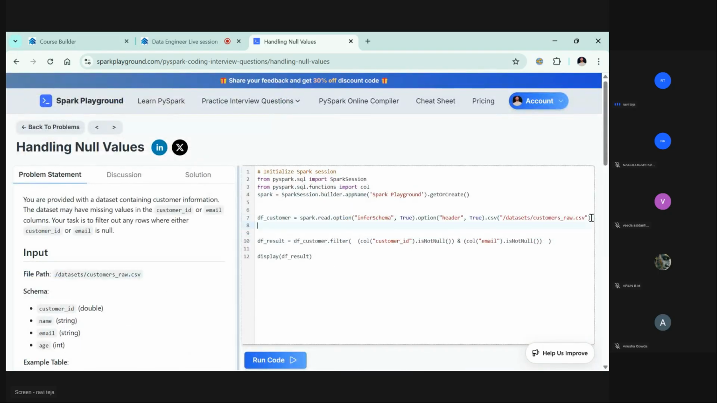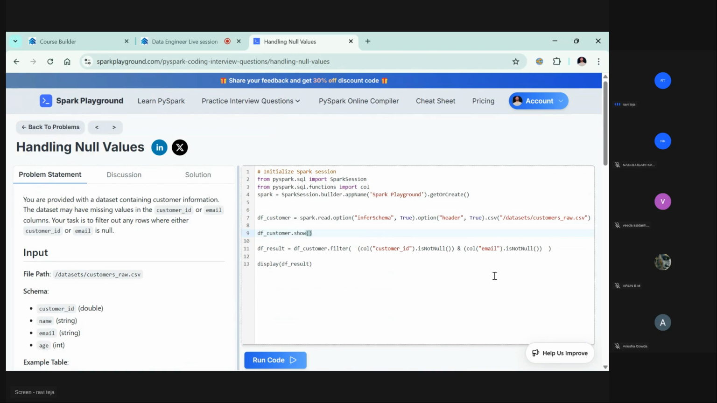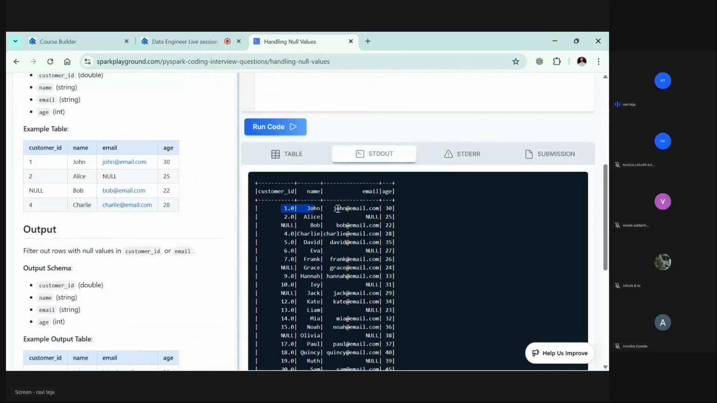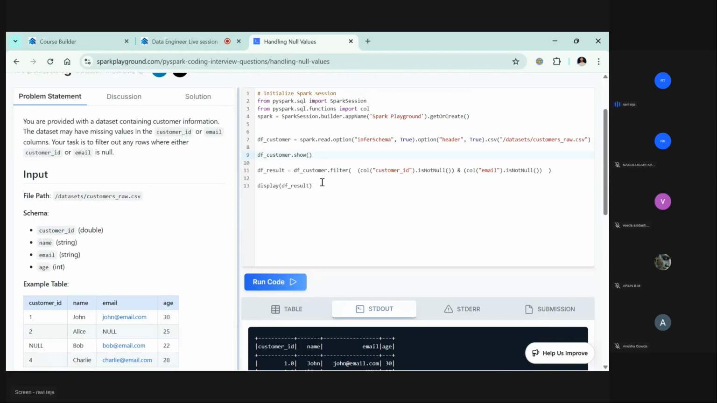Let me put it again. Customer dot show. Let's see what the output is. Okay, so this is not null because of this. So this one is null, so that's why you are never going to see it. This Bob you are also never going to see, because one of the things is null. That means we need to give or, but here we are giving and and it's working fine. So maybe the expected output is incorrect somewhere, but this is how you do it. Actually, it's supposed to be like this. Okay, or: if customer dot column of customer ID is not null or column of email is not null. So if this customer ID is not null, then it will give you this.